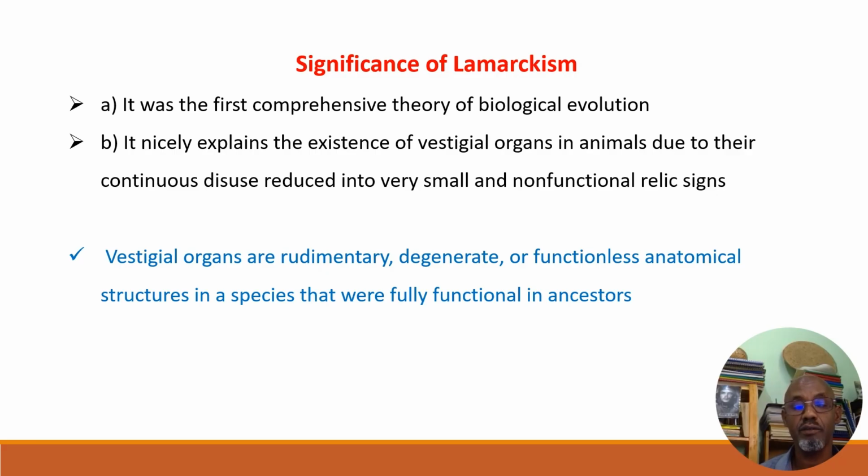Lamarck reasoned that organs not used will diminish in size, become degenerate and very small, and still there are vestigial organs. Though he is not right, he told us there are vestigial organs, which are rudimentary and degenerate. For example, the human appendix is one vestigial organ.